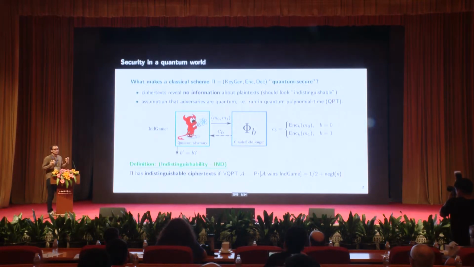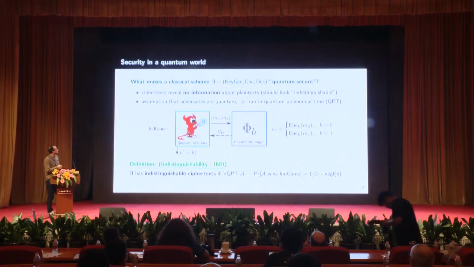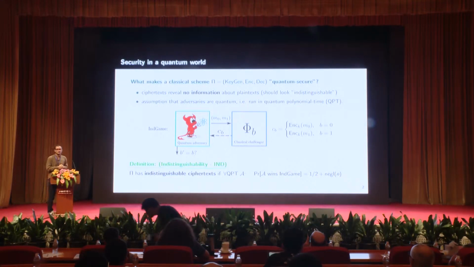So we have some intuitive ideas on what it means, right? I mean, we have a notion of indistinguishability, right? We want ciphertext to reveal no information about the plaintext, and we want ciphertext to somehow all look indistinguishable from one another. And of course, now we have to work under the assumption that adversaries are quantum, and if they take reasonable amounts of time for their attack, then we assume that they run in quantum polynomial time.